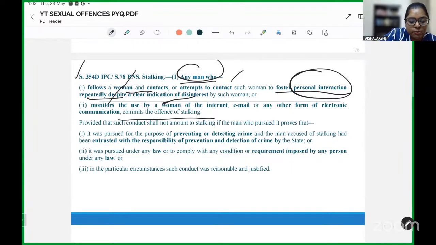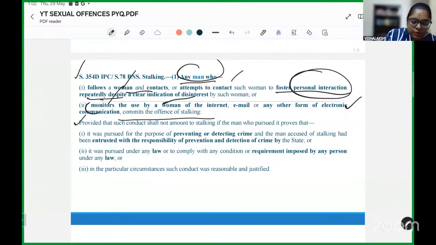So, the idea of monitoring the whereabouts or the activity of an individual on electronic media or electronic communication has also been recognized under the offence.